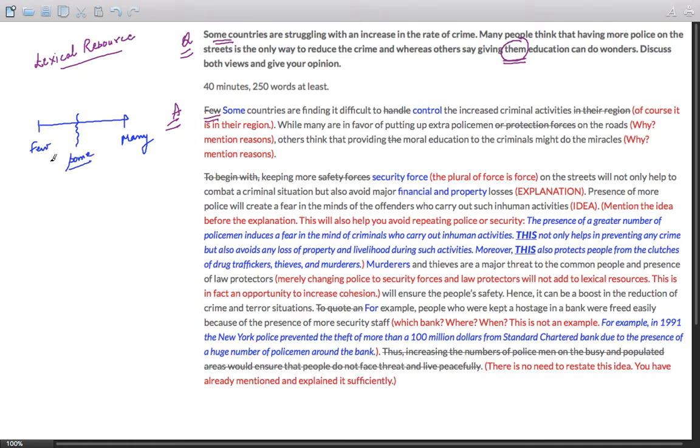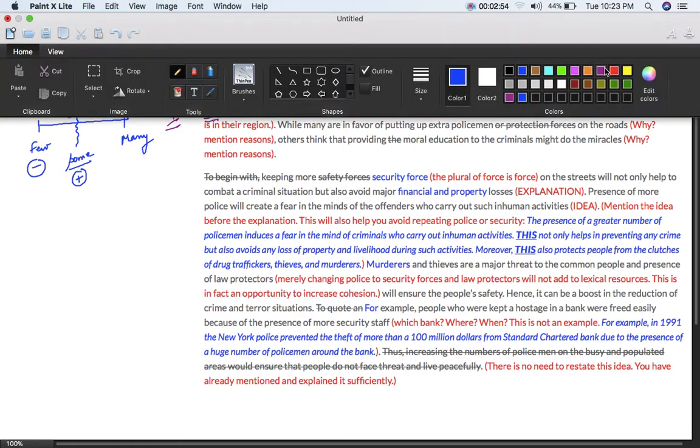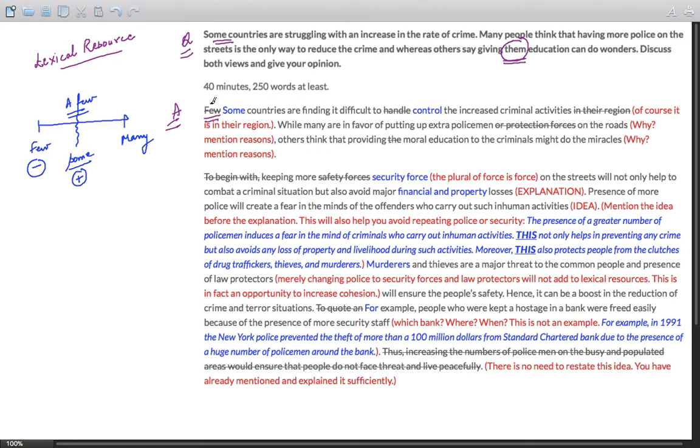They are different. Secondly, few sometimes has a negative connotation. It is used in a negative sense. Some is used in a positive sense. Somewhat closer to some is "a few." A few means enough, while few means very little, so few is not the exact synonym for some. And in the process of just trying to paraphrase, the student has made a mistake. So these things need to be avoided. This is not a lexical resource. This will not contribute to your lexical resource score.